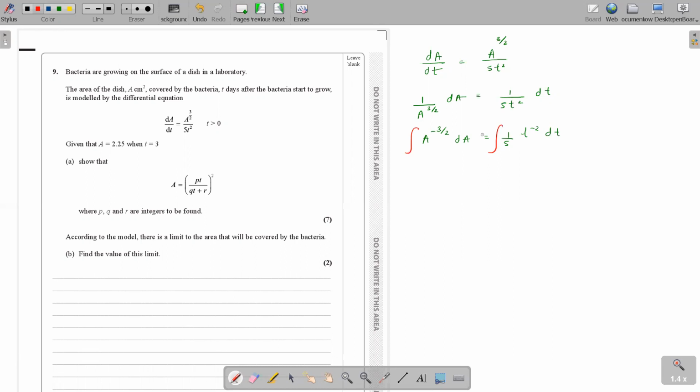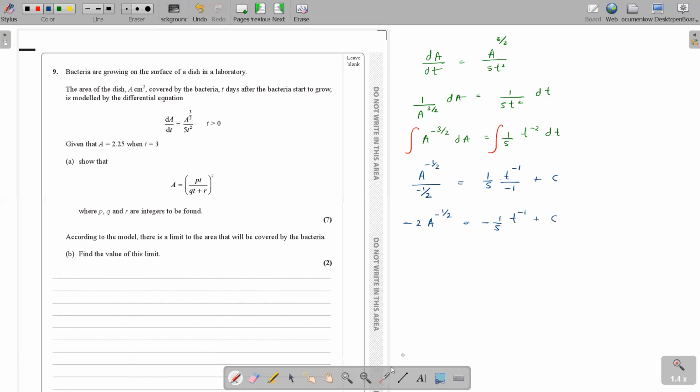Are you with me? Yes, miss. And now both sides are separate. I have separated the A and t terms to either side, so now it's suitable to integrate. Let's integrate. When you integrate A to the power minus 3 over 2, you add 1, you get what? Minus 3 over 2 plus 1 is minus half, right? Divide by minus half. 1 over 5 is a constant. When you integrate t to the power minus 2, add 1 to the power, t to the power minus 1, divide by minus 1, plus c. Is that okay? Yes. This is minus 2A to the power minus half. Here you get minus 1 over 5, t to the power minus 1.